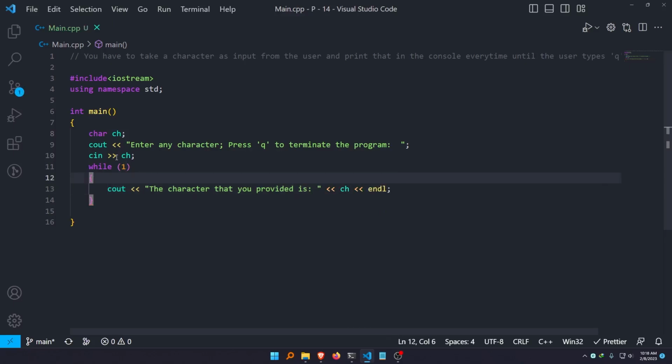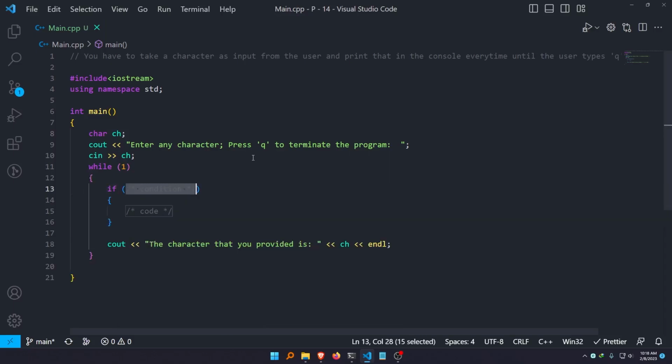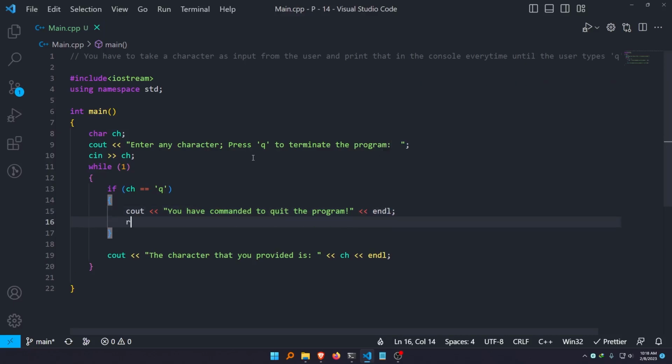But before printing out, I have to check whether the character is a Q or not, because if I get Q from the user, I have to simply terminate the program, right? So I can simply say it like this: if ch becomes Q, what you have to do, you can simply print this message: you have commanded to quit the program, and now I have to quit the program like this.